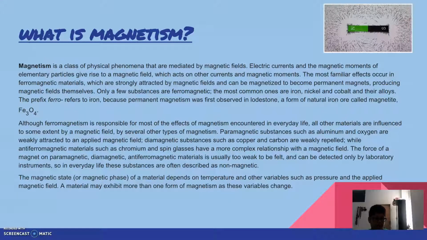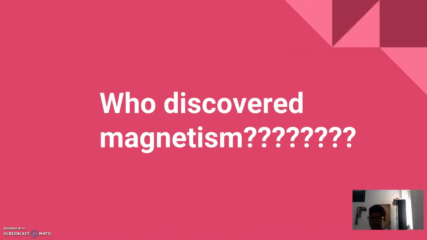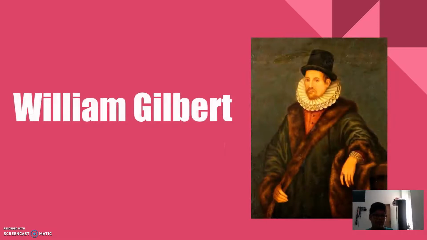The magnetic state of a material depends on temperature and other variables such as pressure and applied magnetic field. A material may exhibit more than one form of magnetism as these variables change. So next, who discovered magnetism? Any guesses? So magnetism was discovered by William Gilbert, and this is his photo.